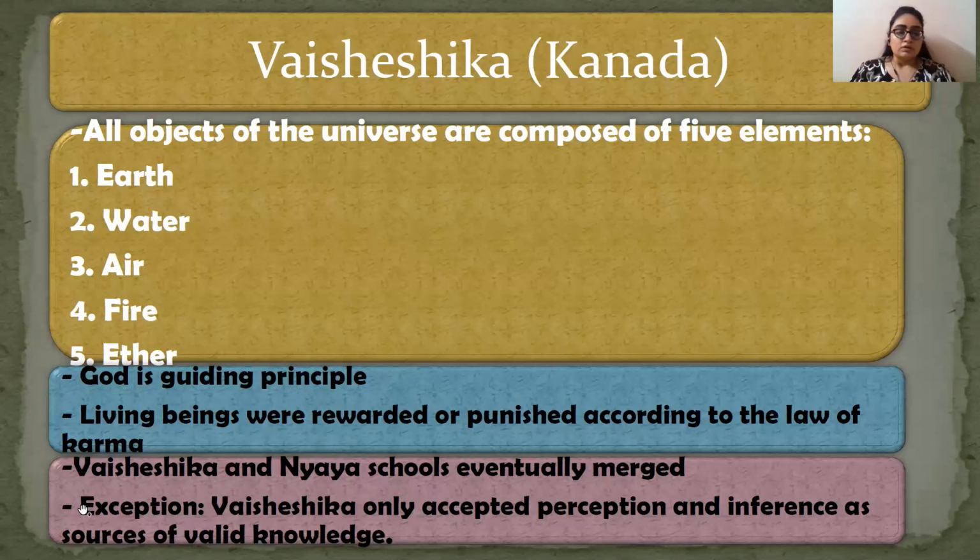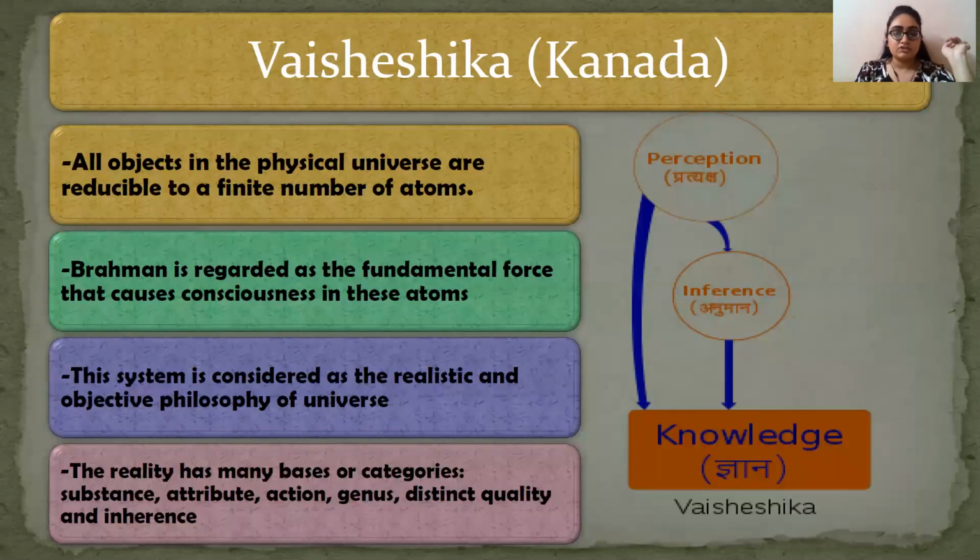Clear? Now what happened afterwards is that Vaisheshika and Nyaya schools of philosophy eventually merged into one, because they shared many things in common, except that Nyaya did not believe in God or in the law of karma. Also, Vaisheshika accepted perception and inference as sources of valid knowledge, whereas in Nyaya we had 3 or 4. Do you want a revision?